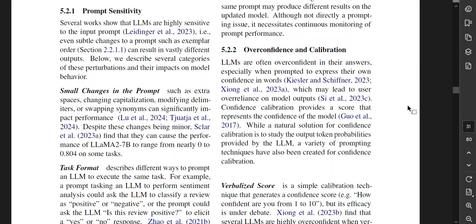Prompt sensitivity. Several works show that LLMs are highly sensitive to the input prompt, i.e. even subtle changes to a prompt such as exemplar order can result in vastly different outputs, and we thought dynamic search result generation was fun. Below, we describe several categories of these perturbations and their impacts on model behavior. Small changes in the prompt, such as extra spaces, changing capitalization, modifying delimiters, or swapping synonyms, can significantly impact performance. Despite these changes being minor, Sclar et al. find that they can cause the performance of Llama 2 7B to range from nearly 0 to 0.804 on some tasks.